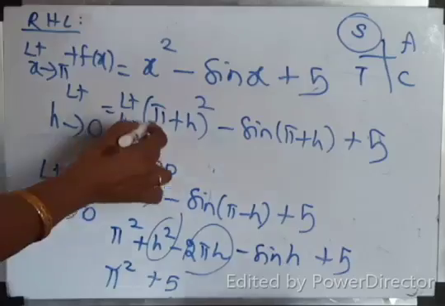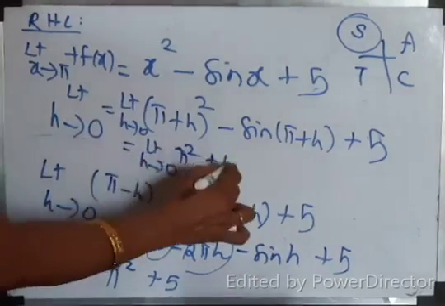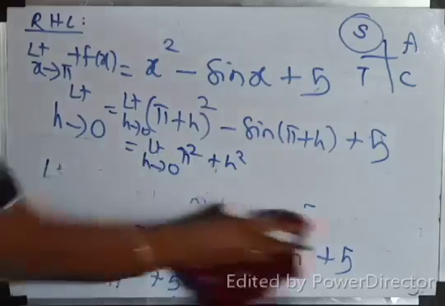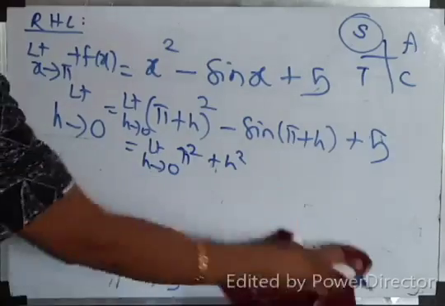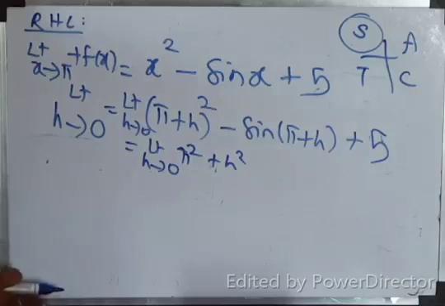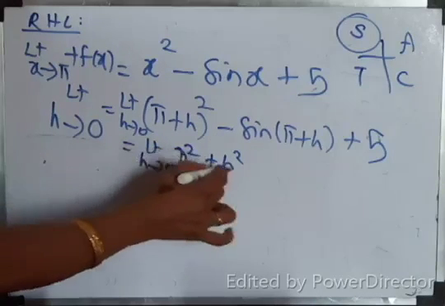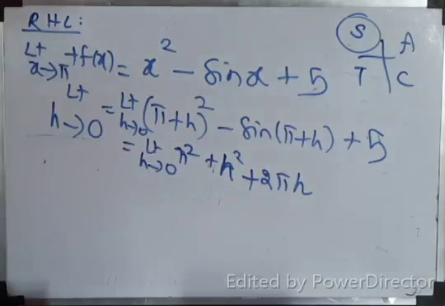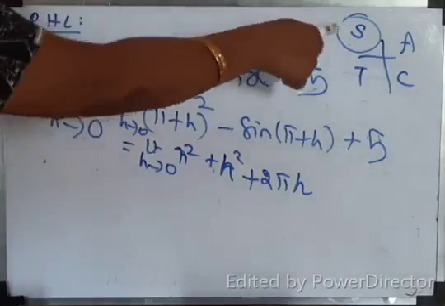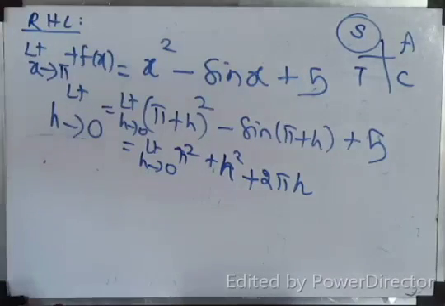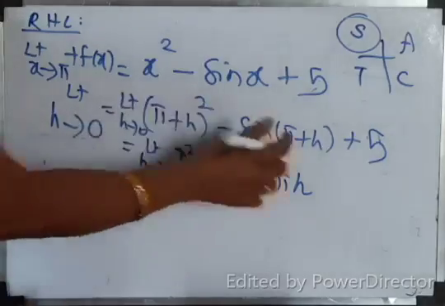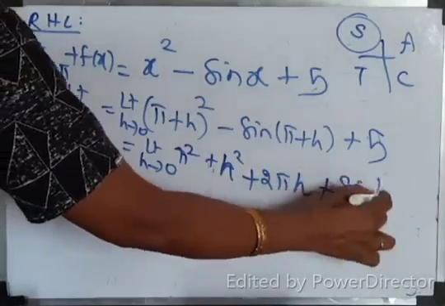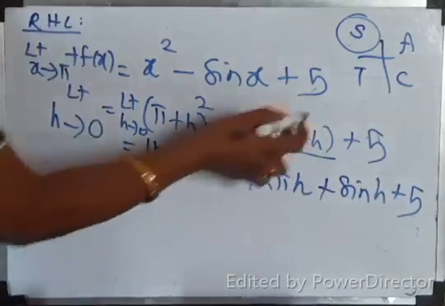Expand. Pi square plus h square plus 2 pi h. Then 180 plus theta. Third quadrant, tan is positive, sine is negative. So what will you get? Minus sine h. Already on minus. So minus or minus plus sine h. Then plus 5. Do you understand this?